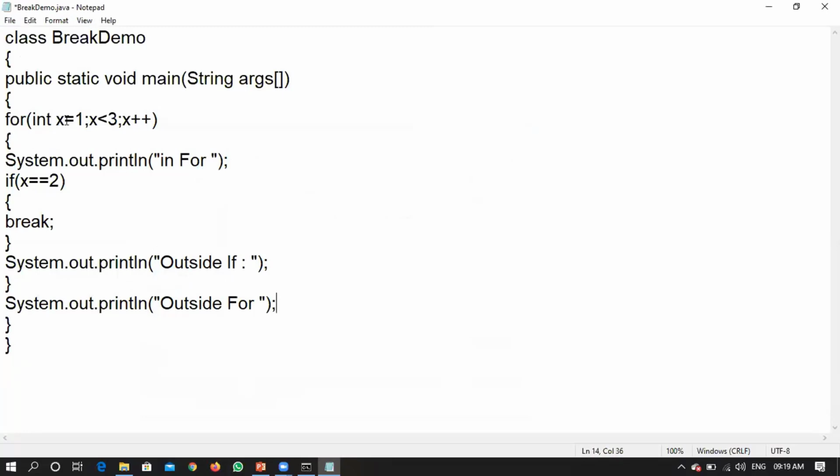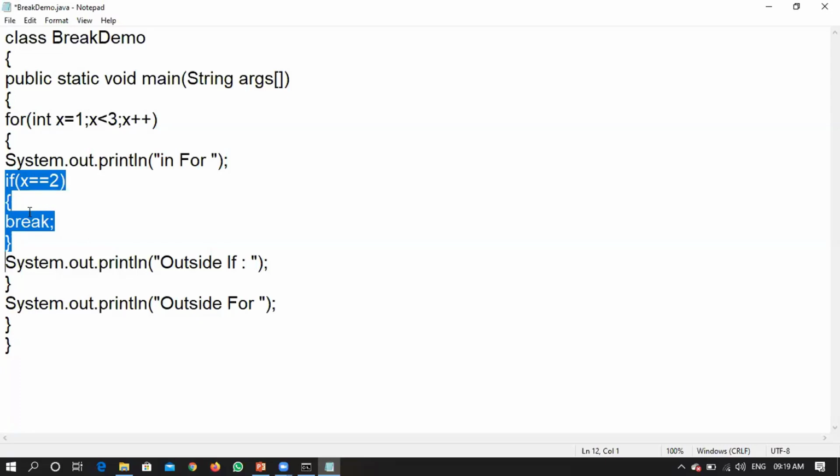We have written a for loop with int x = 1 and we are checking whether x is less than 3. That means this loop will execute twice, one for iteration 1 and another for iteration 2. When x is 3, it will not work, and it has to come out of the loop, right? Once the condition is satisfied, it will print this statement. Is it going to check if x is equal to 2? Initially x is 1, which is not equal to 2, so the first time the if block will not execute.